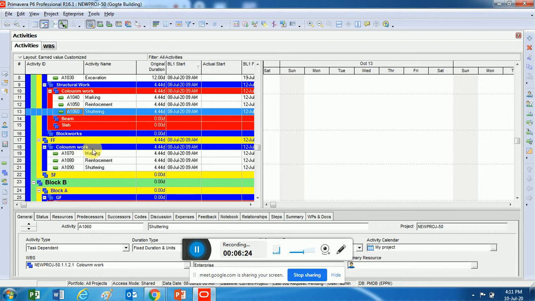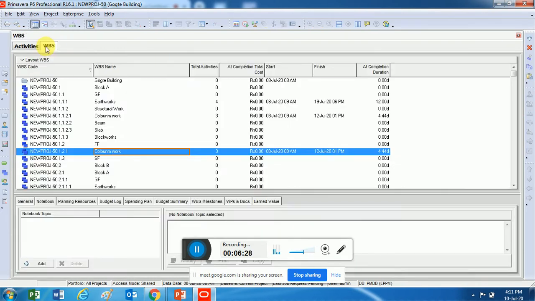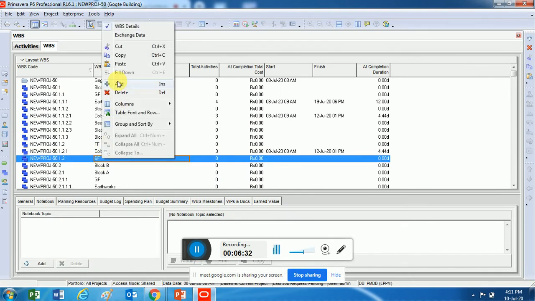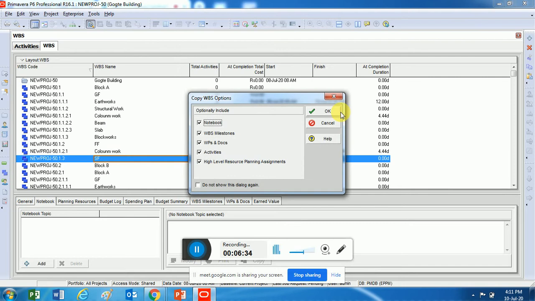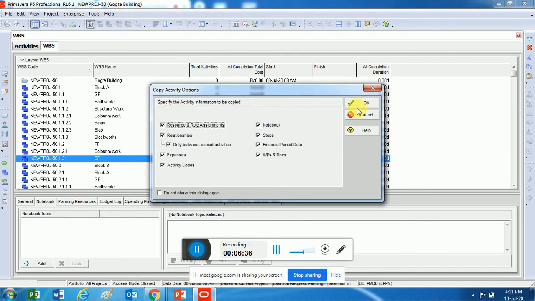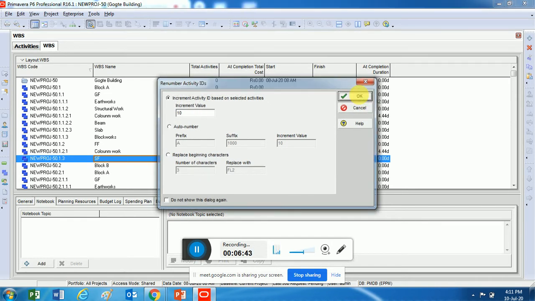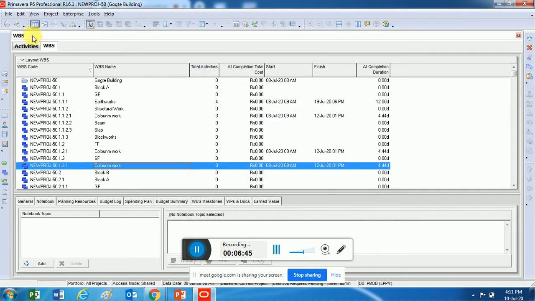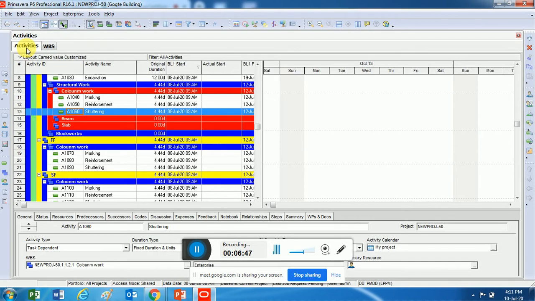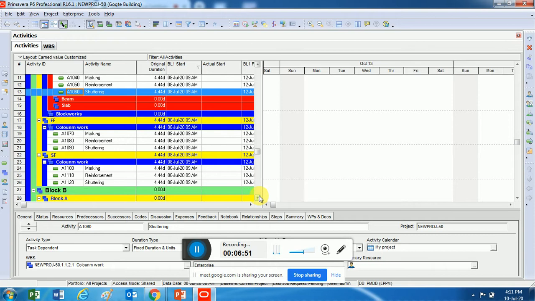Again, if you want this in your second floor, same thing. I'll go to WBS, click on the second floor, right click, and say paste. Again it will ask you to select what to copy. If you do not want anything to be copied, you can uncheck that. You understood? Usually we want everything to be copied. Then you can see the activities have been created in my second floor also.